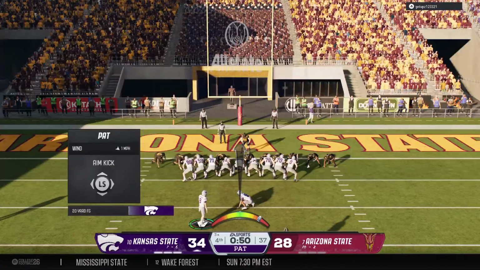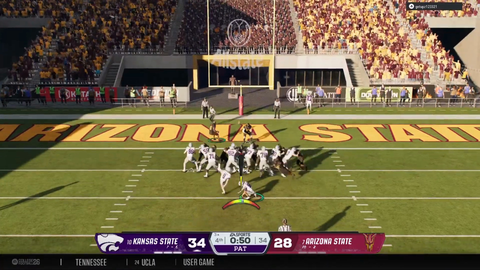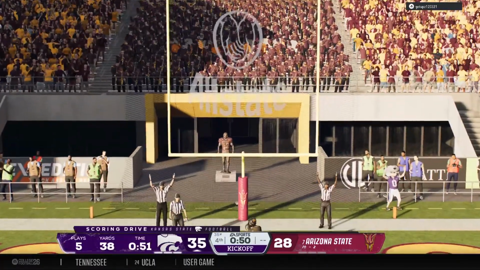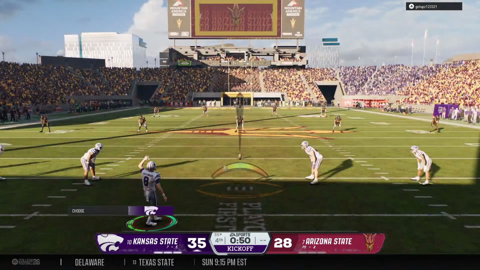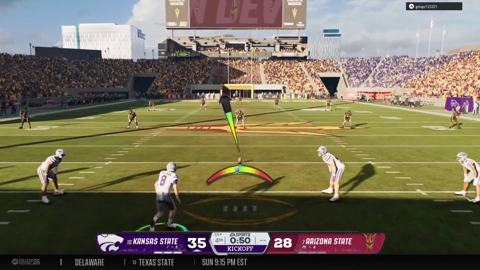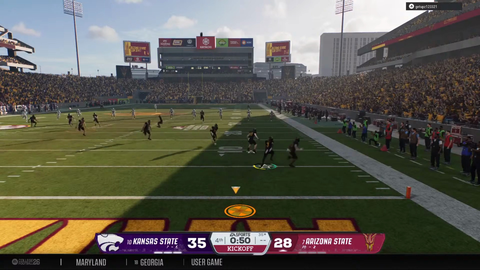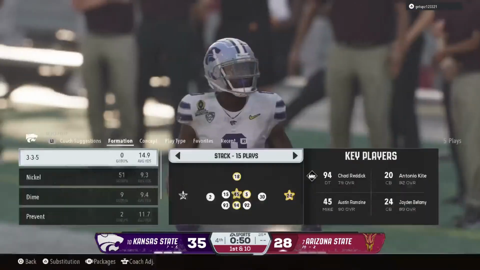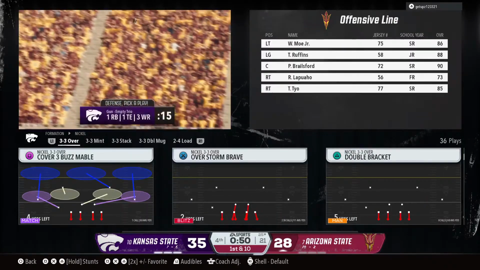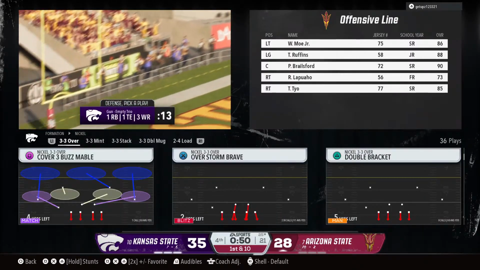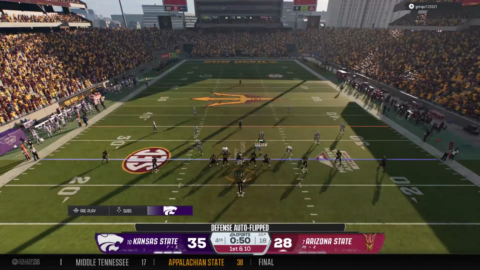They're setting out to try the PAT. PAT is up and good. They lead by a touchdown here in the fourth quarter. You've got momentum after scoring that touchdown. Now the kickoff team is out there to kick it away. And the kickoff will bounce right through the end zone for a touchback. And the first play of the drive now from the 25.